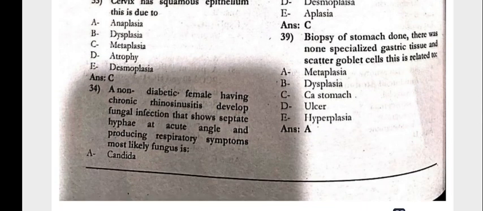The biopsy of the stomach was done. There was non-specialized gastric tissue with goblet cells. This is related to the metaplasia.